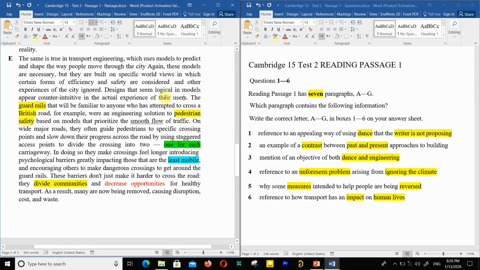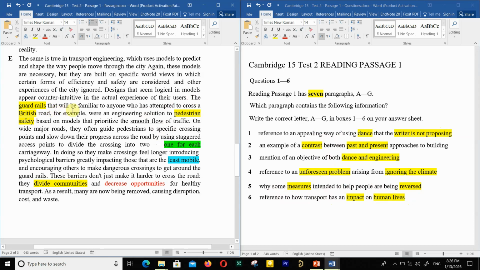So, is it something about weather or climate? No. Is it something about dance? Contrasting between past and present? No. Is it something that the writer is not proposing? No. You see, I just eliminate 1, 2, 3, and 4. And between these two, why some measures intended to help people are being reversed? Reference to how transport has an impact on human lives. Between these two, maybe. I don't know.